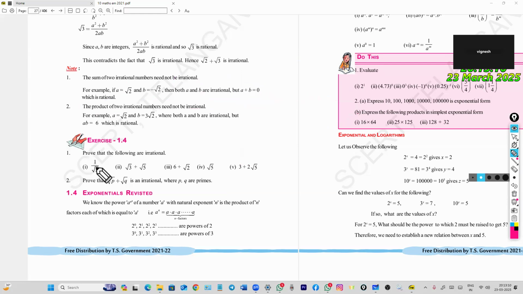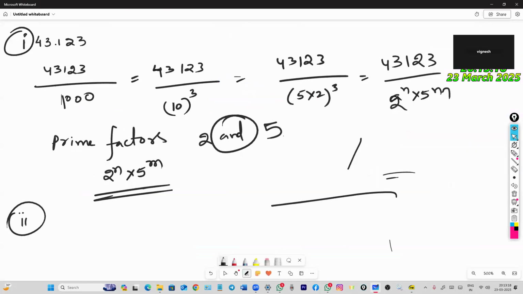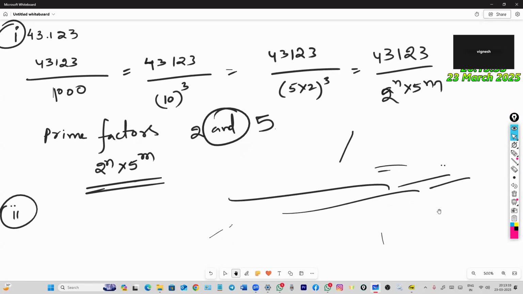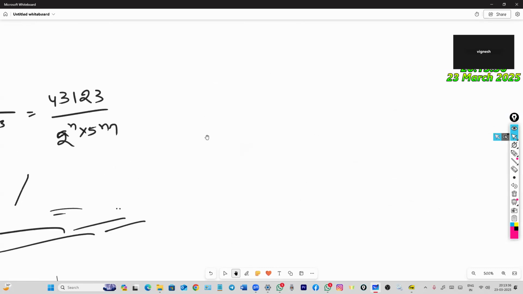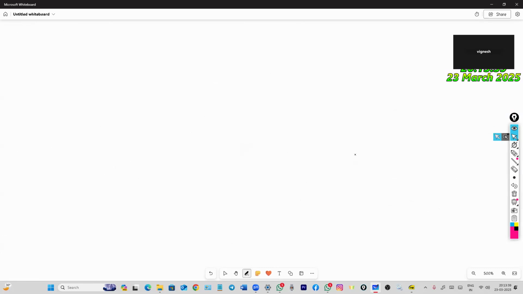Now question for exercise 1.4. Prove that the following are irrational.